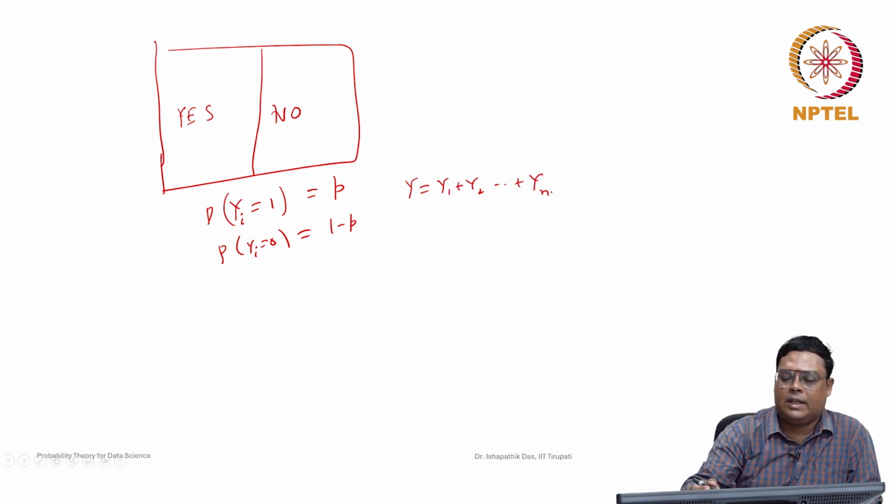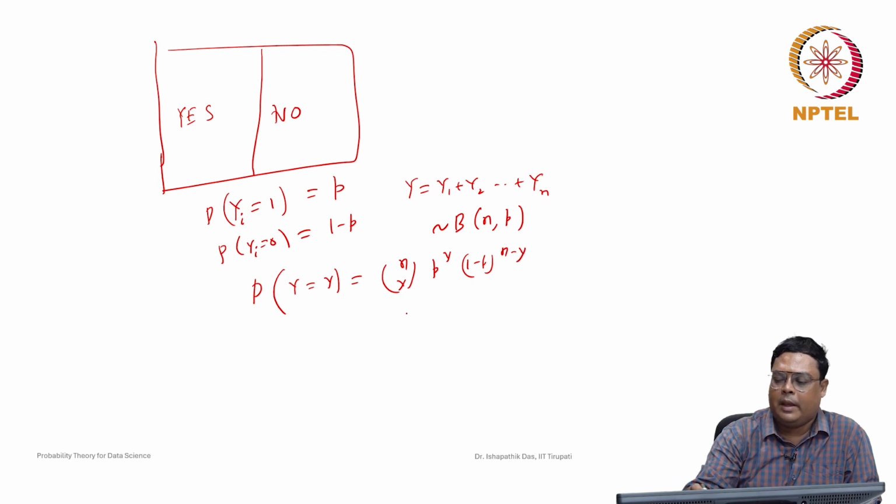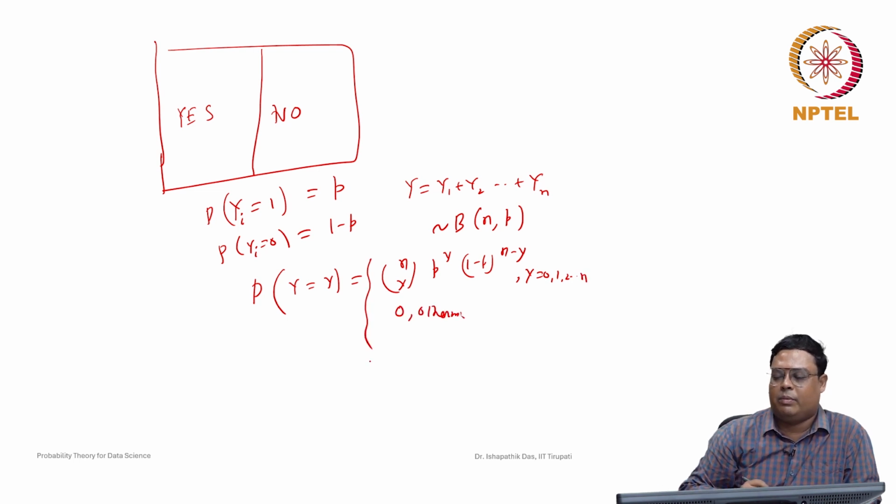Now this y is a binomial distribution, we say binomial n, p. The probability that y takes some value y is given as nCy p to the power of y, 1 minus p to the power of n minus y, where y can take 0, 1, 2 up to n and 0 otherwise. So you can recall that this is the binomial distribution.